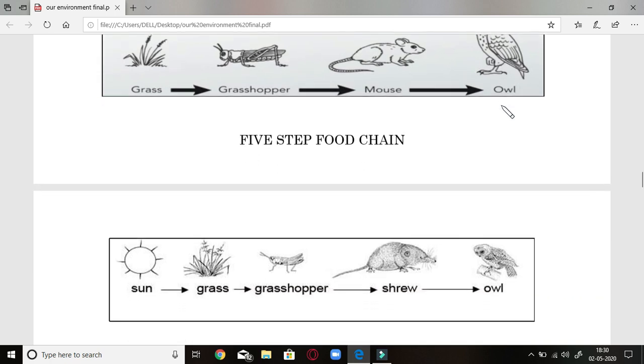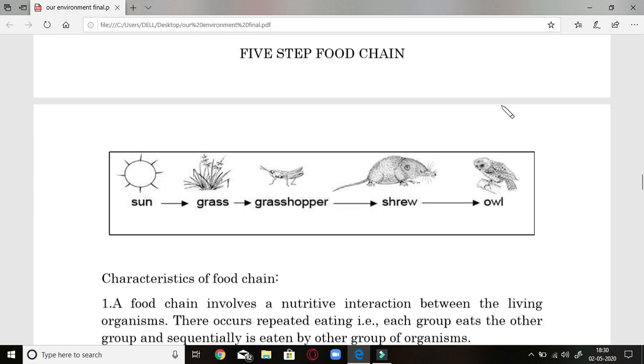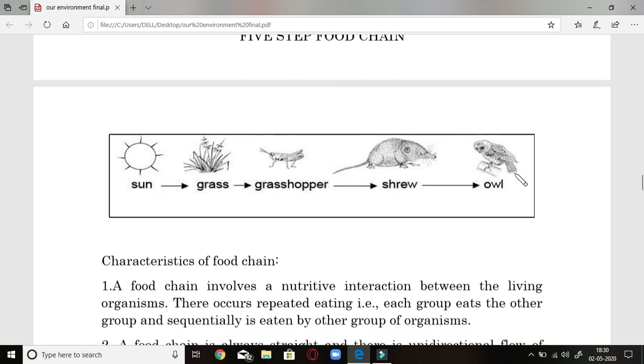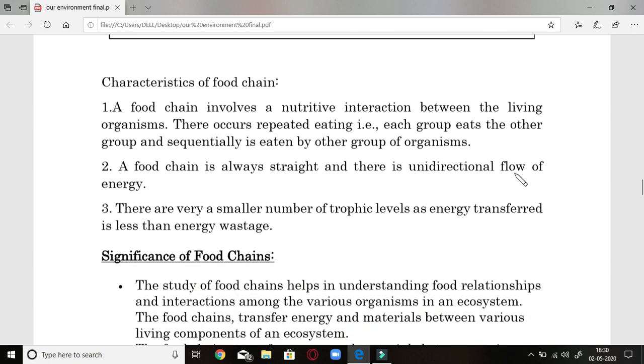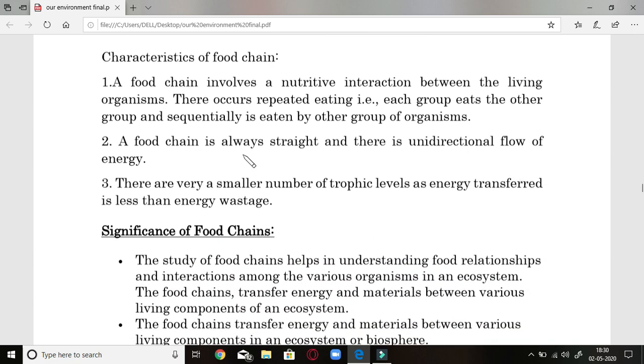Let us move further with the 5-step food chain, which includes the sun, which gives energy to the grasshopper, to the shrew, to the owl. Now the next one is the characteristics of the food chain. A food chain involves a nutritive interaction between living organisms. There is repeated eating and each group eats the other group. This is very special, that there is repeated eating from one step to another.